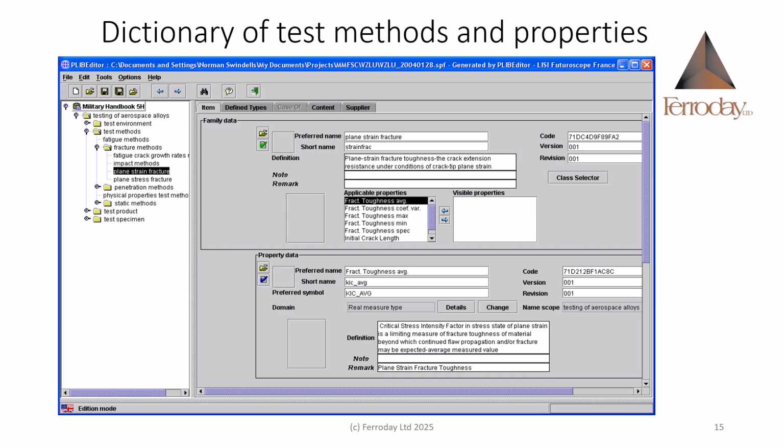The names of test methods are identified in the left-hand column. The upper panel on the right lists the names of properties that could be applicable to these test methods, and the lower panel defines the property that has been selected by the highlighting in the upper panel. ISO 13584 provides the basis for the dictionary of terms for modern cutting tools to support ISO 13399 cutting tool data representation and exchange.